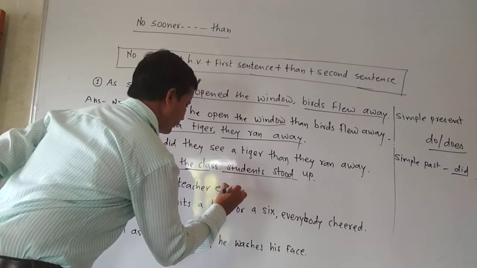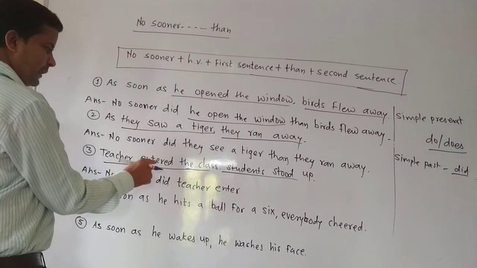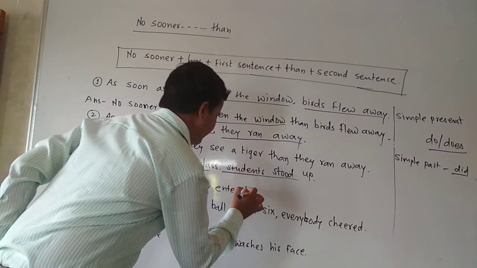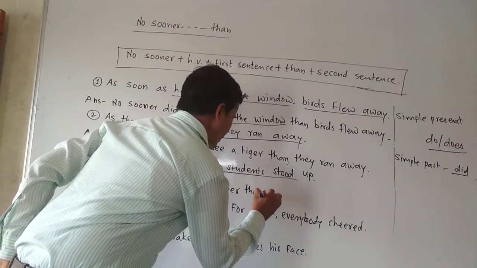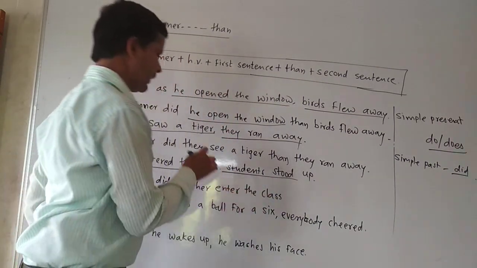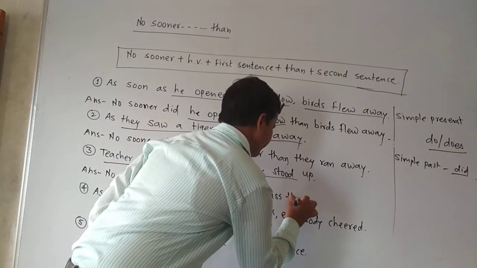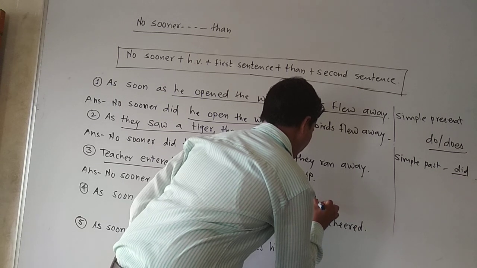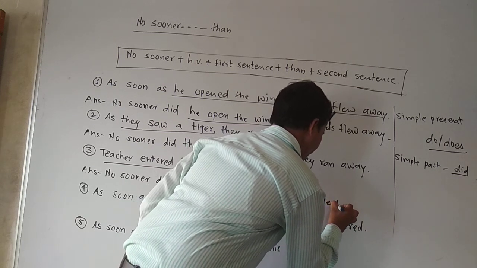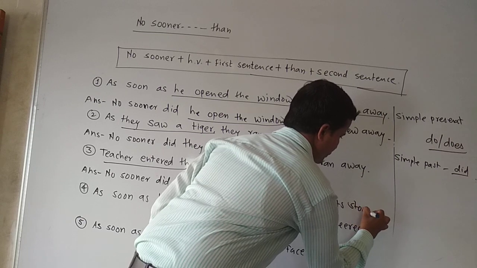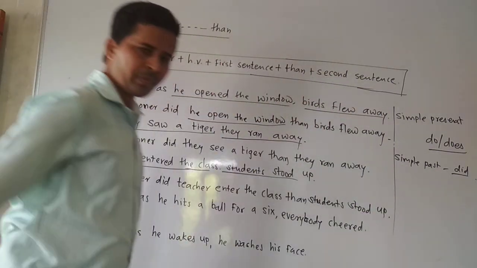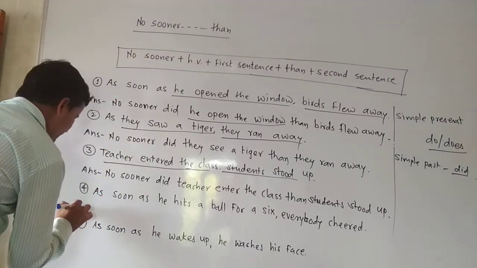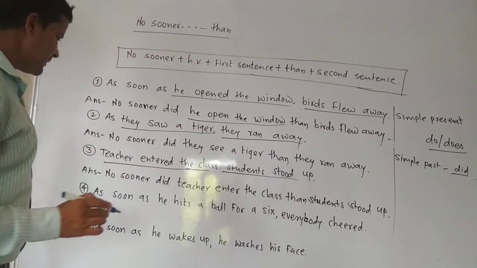Teacher enter. See, here it was entered, then we have used did here, that's why only enter. Enter the class, and after that we have to take than, students stood up. In this way you will have to write down the answer. Then come to the next answer, or identify the sentences.